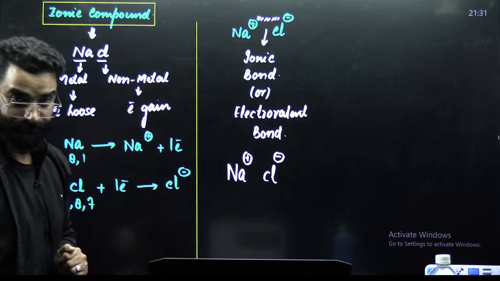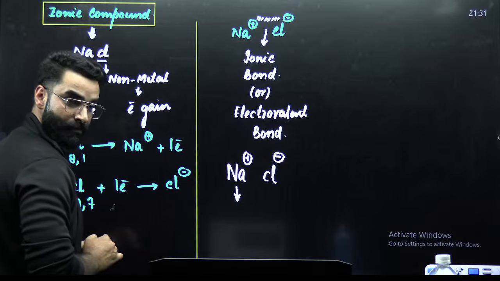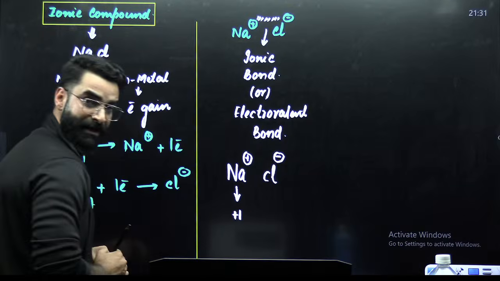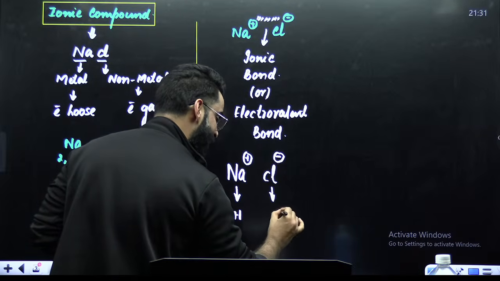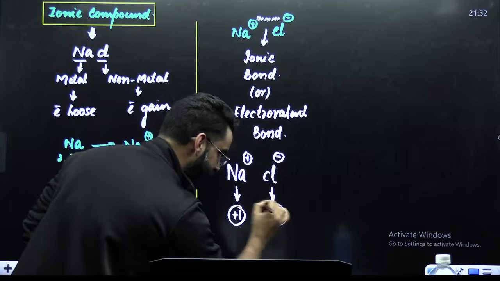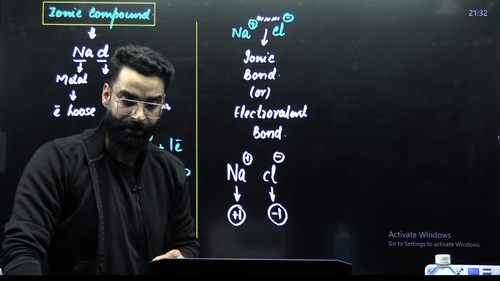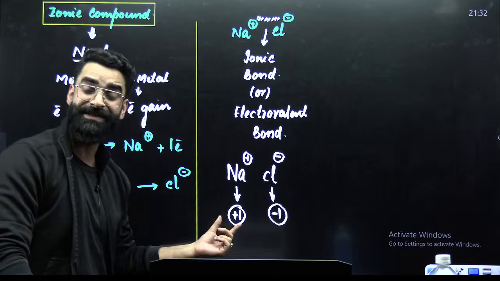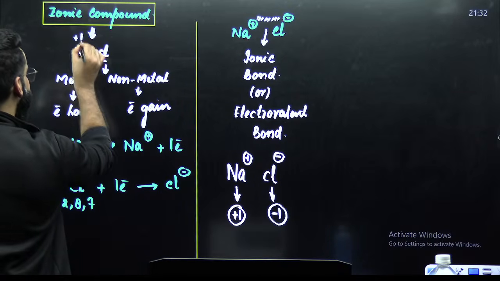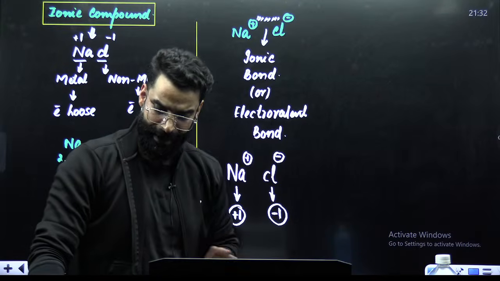Now, people, if I ask you, what is the charge present on one atom of sodium here? The charge present on one atom of sodium, as you can see, is +1. And the charge present on one atom of chlorine here is -1. And the charge present on one atom of an element is what we call the oxidation state. So the oxidation state of sodium here in NaCl is +1, and the oxidation state of chlorine over here is -1.